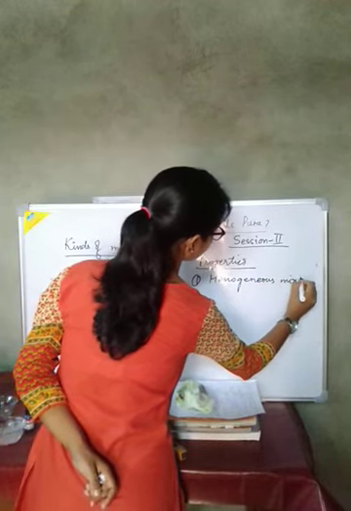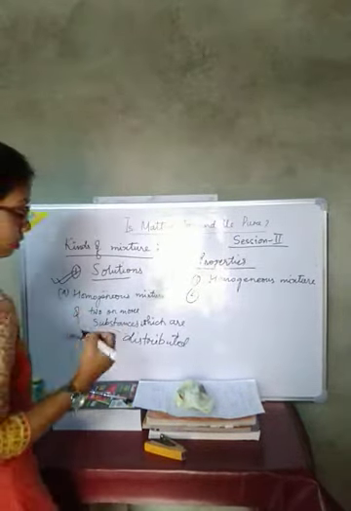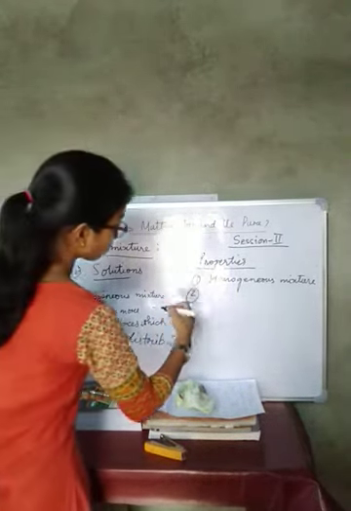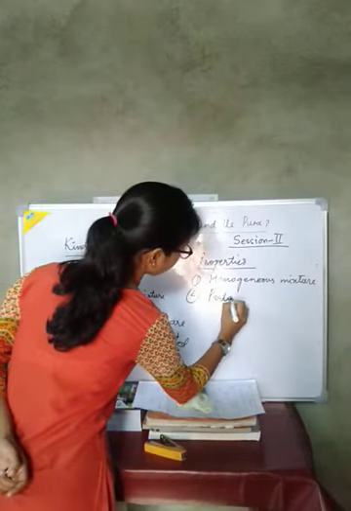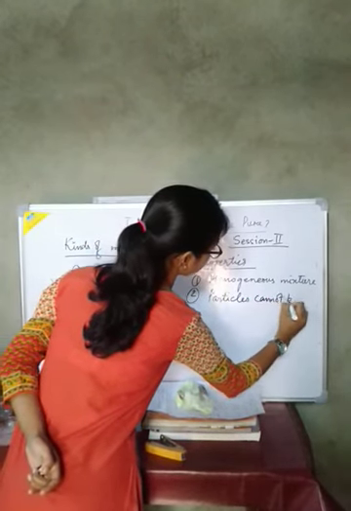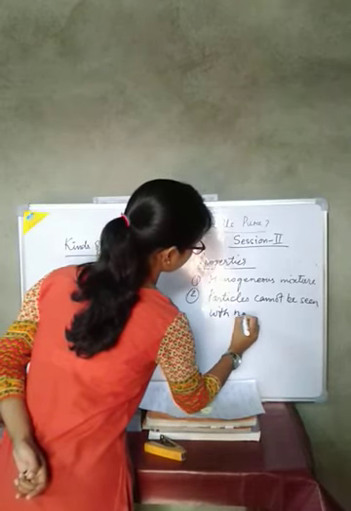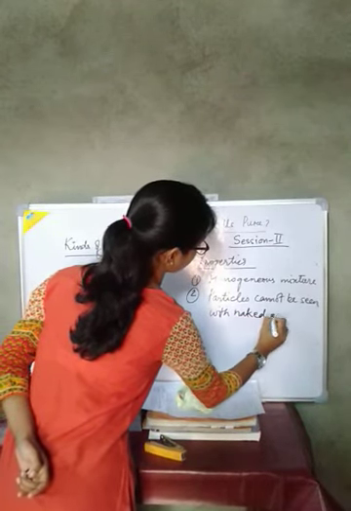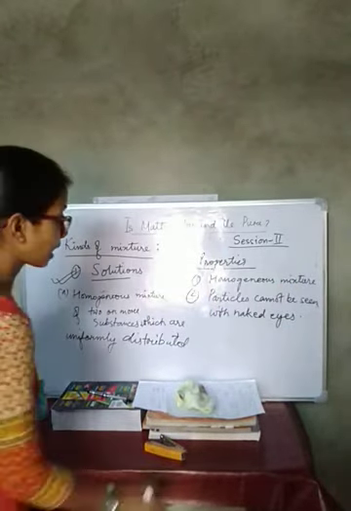Number 2, particle size: particles cannot be seen with naked eyes.